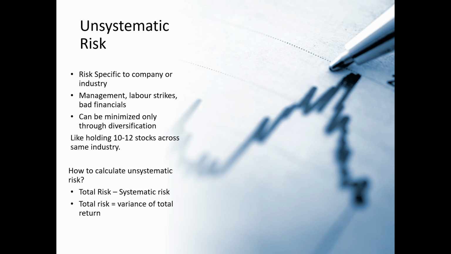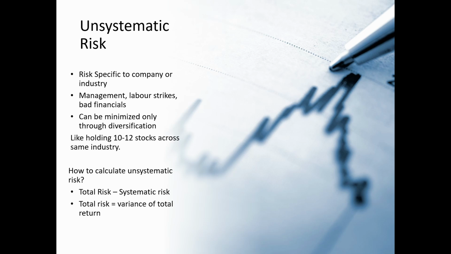As we already discussed, what is risk? Risk is nothing but the fluctuations of the return. The more the return fluctuates, the more we call it a risky stock, right? So risk is associated with the change in return. That's why the total risk is calculated by applying the variance formula on the return.